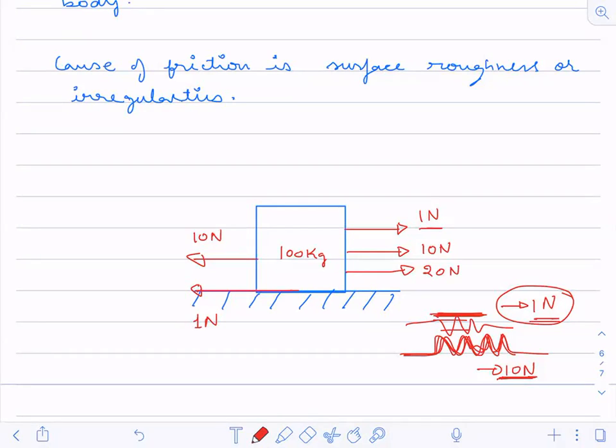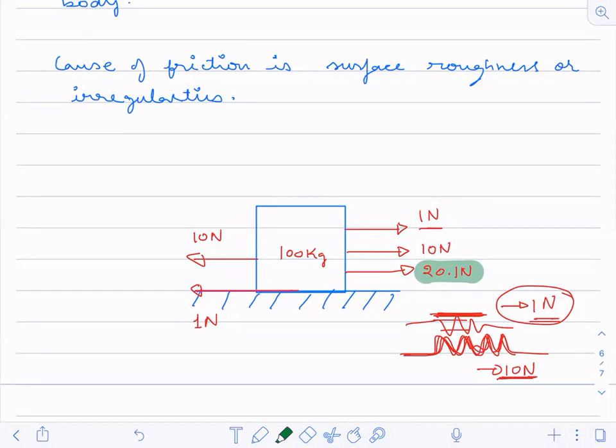As you apply a force of, suppose, 20.1 Newton, you see that this body has started to move. Till 20 it was not moving, and from 20.1 it has started to move.